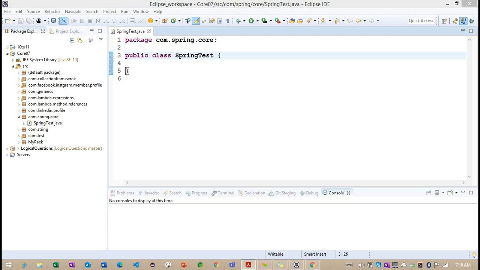Now, what are the core components we have in Spring? Basically, Spring provides many things, but we divide those things into multiple parts. Basically, Spring is a lightweight dependency injection as well as object-oriented container.